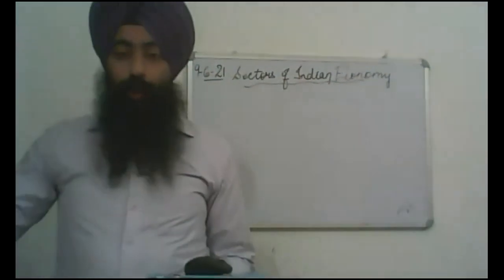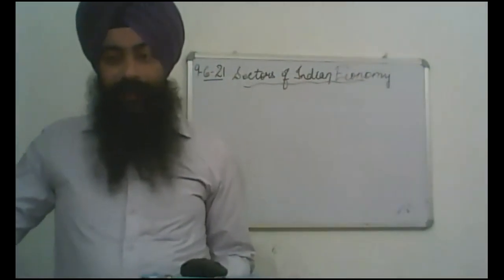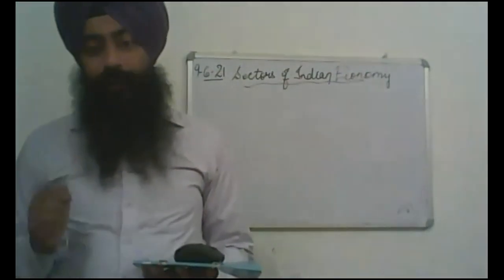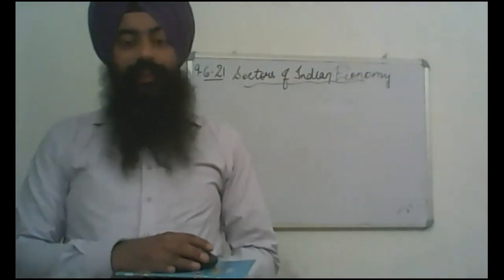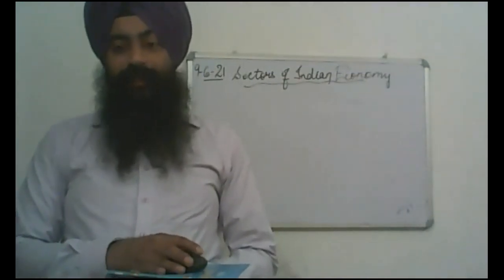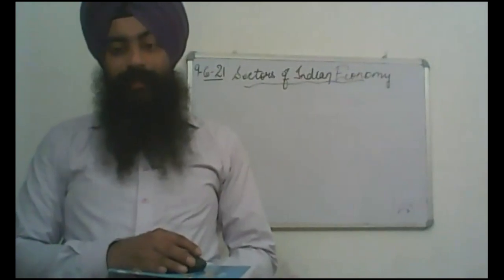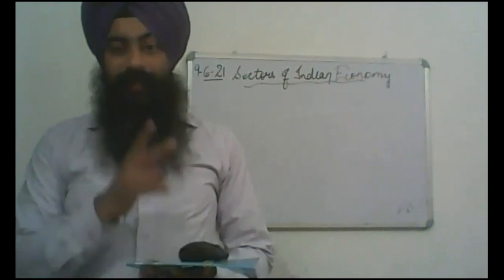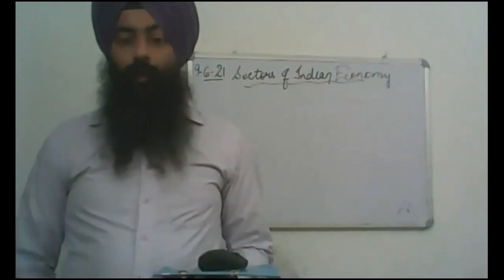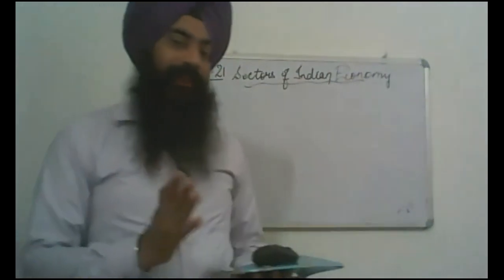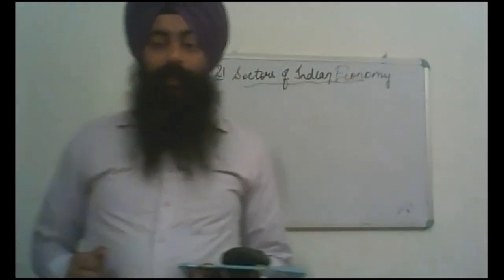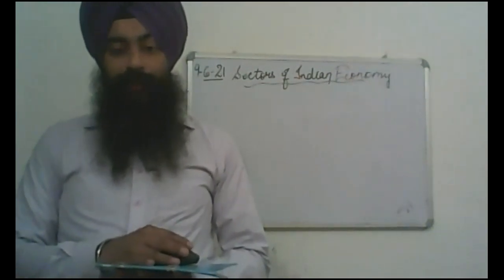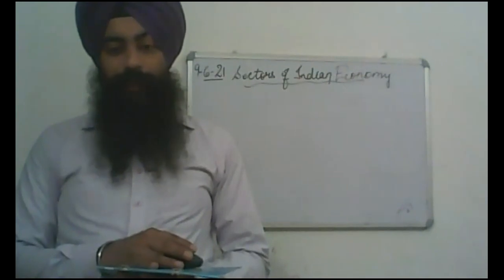And the activities which are required for the growth of the primary and secondary sectors are generally provided by the tertiary sector, which is known as the service sector. We learned about their meanings and their examples. Clear? Second is the classification based on ownership, private and public, and third is the classification based upon the working conditions of workers. Clear? So let's continue with the first classification, on the basis of nature.